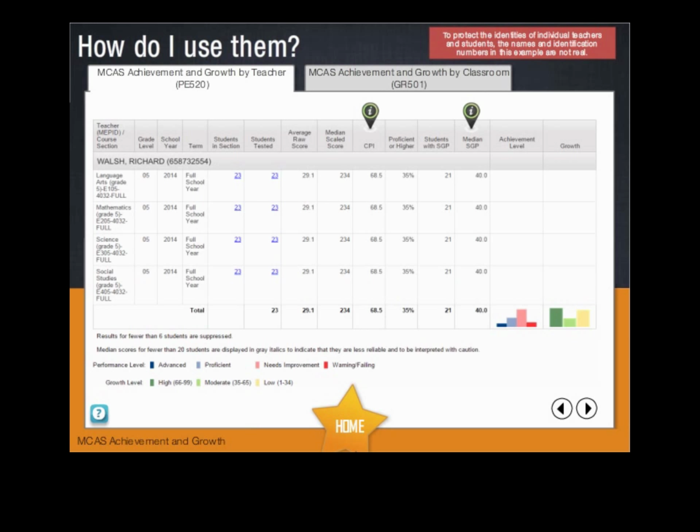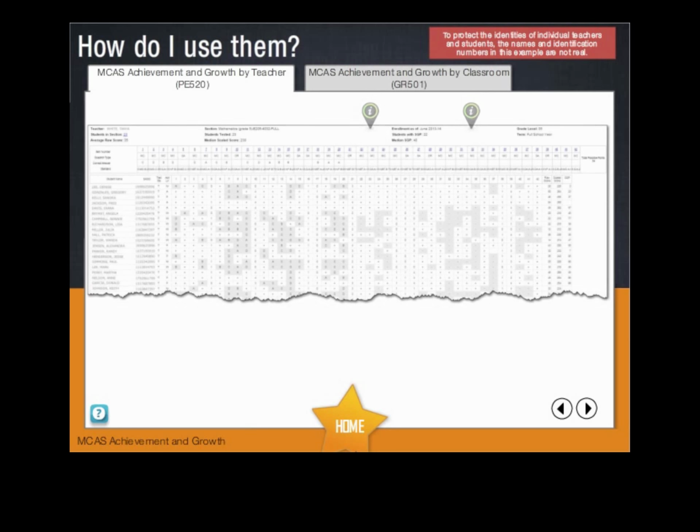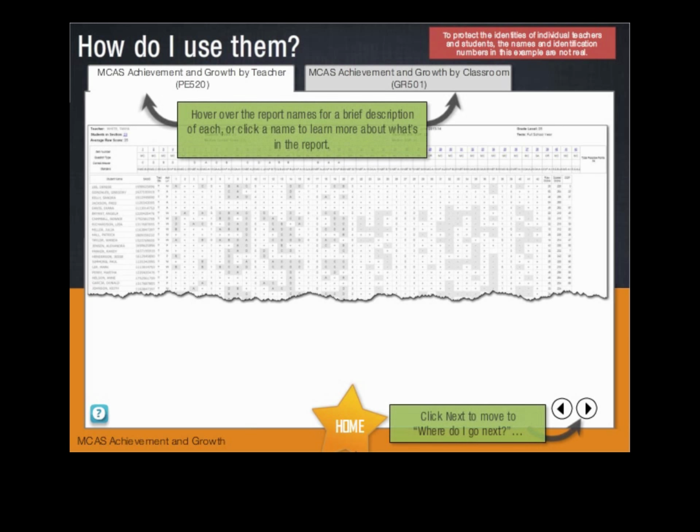The variety of metrics the MCAS Achievement and Growth by Teacher report offers can be used to help you focus classroom instruction. For deeper analysis, you can click through to the MCAS Classroom Items Analysis roster by clicking one of the numbers in the Students Tested column. The IT 616 report provides a detailed snapshot of student performance on each question for that specific MCAS assessment, and can help you see how individual students are performing on each question and standard.